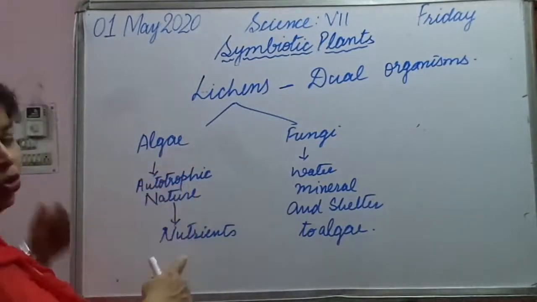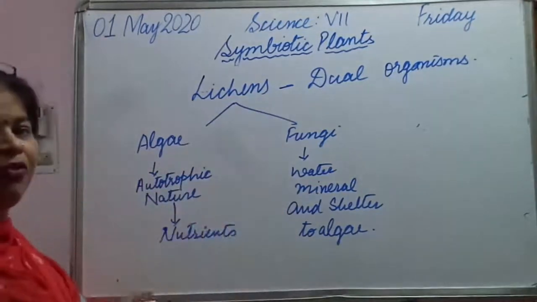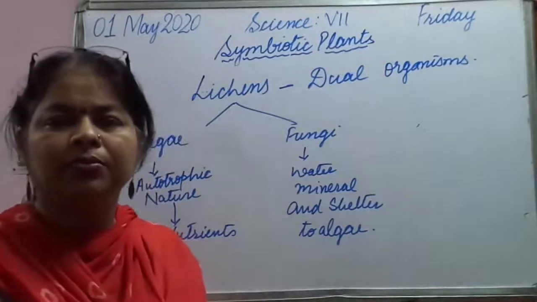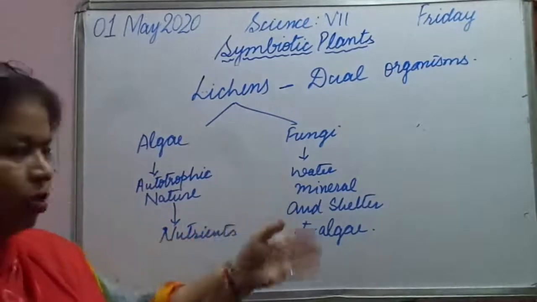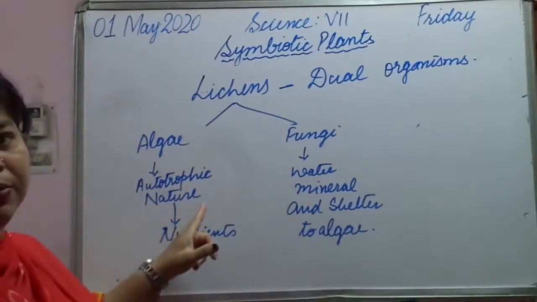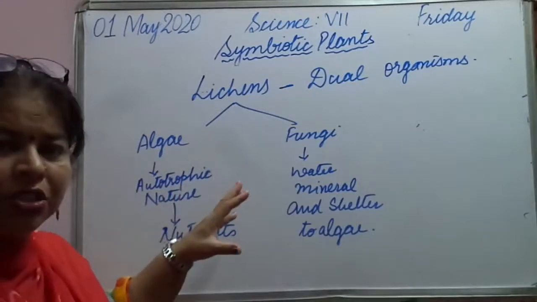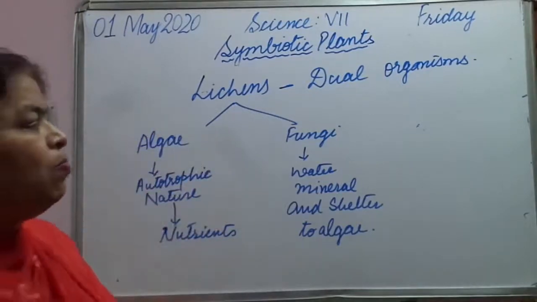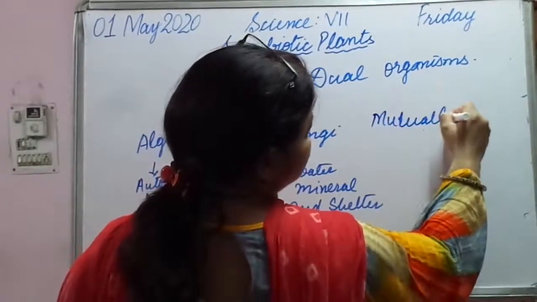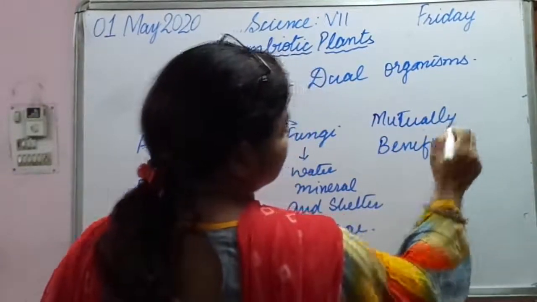Algae is producing nutrients and giving them to fungi. While fungi, what is it doing? Fungi are the organisms which grow on dead organic matter. So they are going to take water and mineral from the dead organic matter, and provide shelter to algae. So aren't they giving each other help? So that's why we are saying the word mutually benefiting.